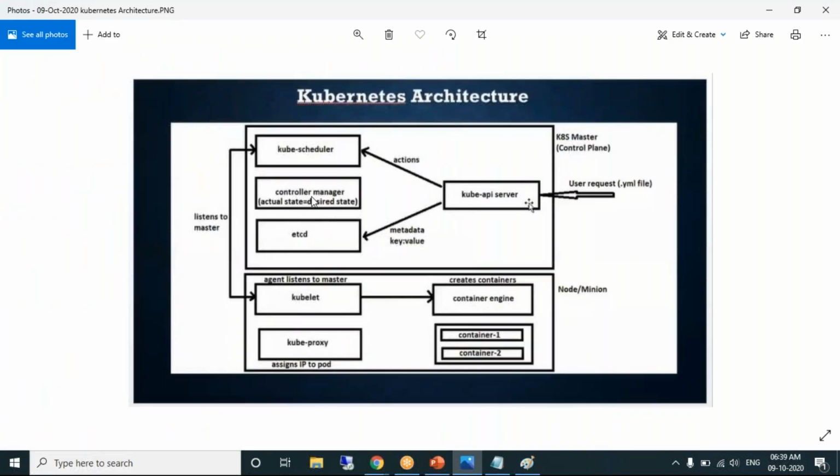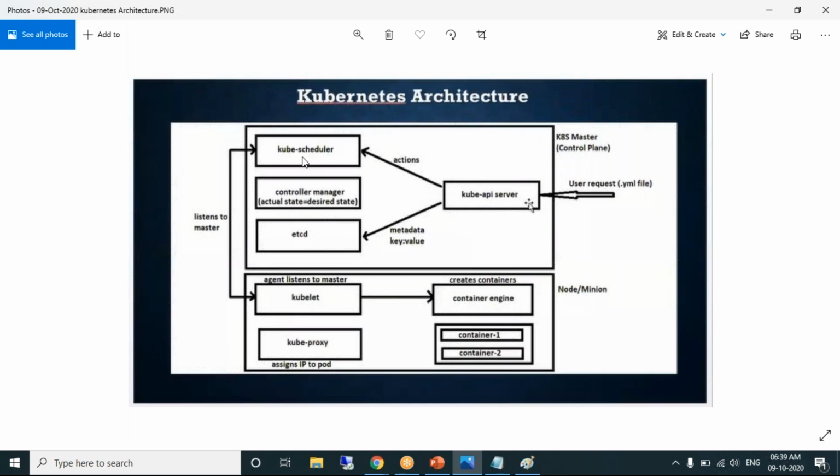Controller manager. Look at the component controller manager. In brackets, I have written something: actual state is equal to desired state. When you send a YAML file, it contains the information about what you want. Now my requirement is I want 5 pods, and each pod should have 1 container. That's it. So kube scheduler will take the action. It will create 5 pods, each with 1 container.